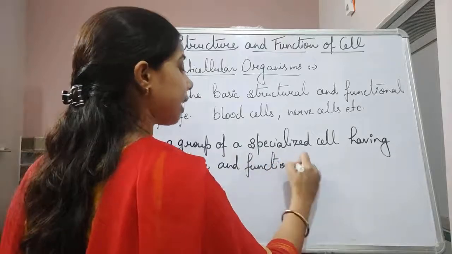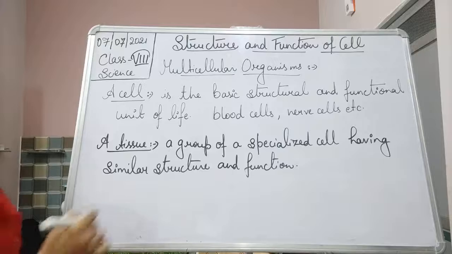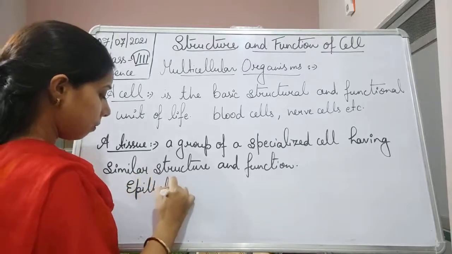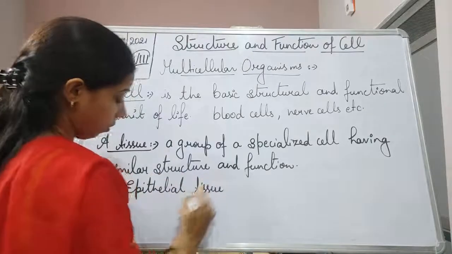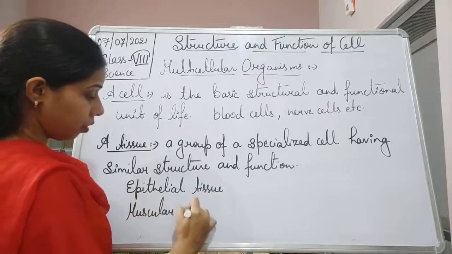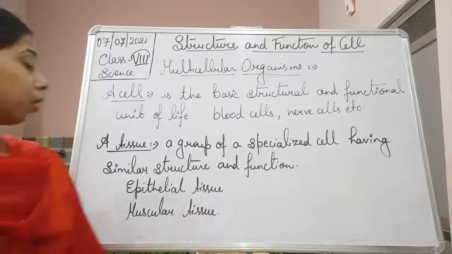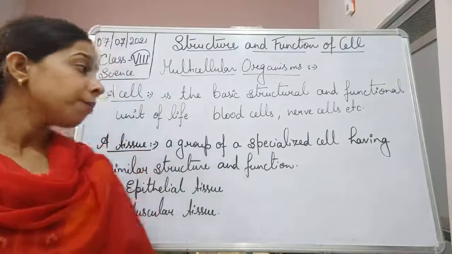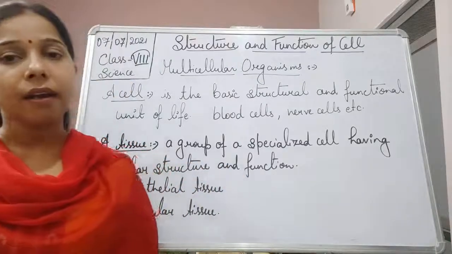Now what are the examples here, students? Nerve tissue, muscular tissue, epithelial tissue. So a tissue is a group of specialized cells that have a similar structure and function.